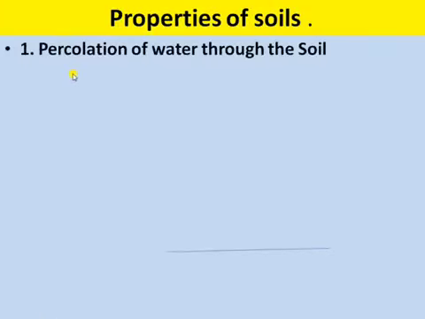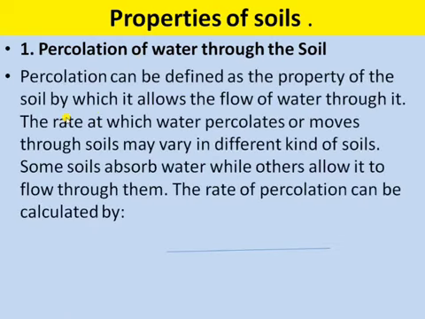So the first property of the soil is the percolation of water through the soil. Percolation can be defined as the property of the soil by which it allows the flow of water through it. The rate at which water percolates or moves through the soil may vary in different kinds of soil. Some soils absorb water while others allow it to flow through them. So simply, the percolation of water in soil means the movement of water through the gaps in the soil.